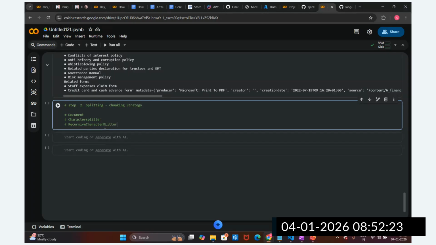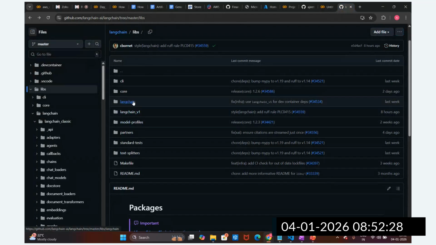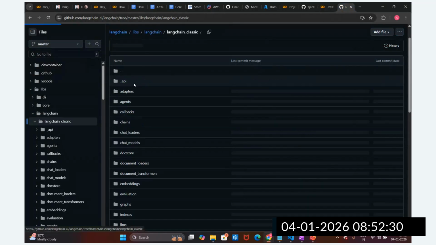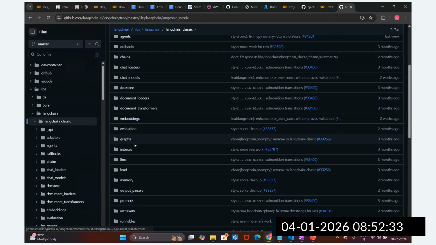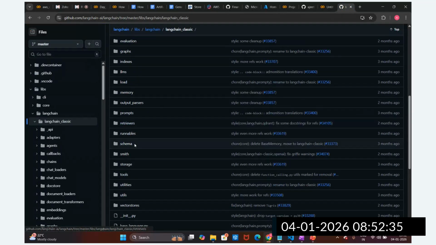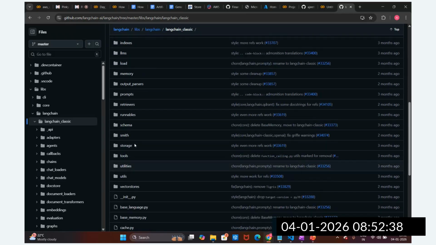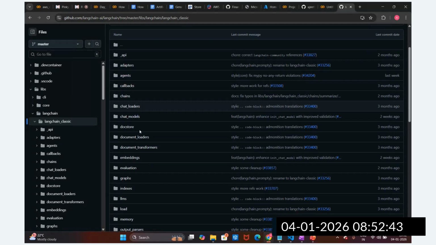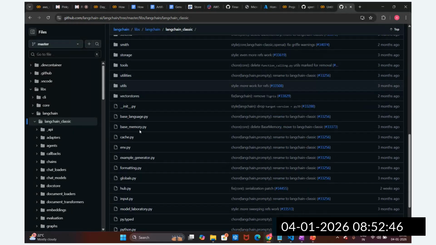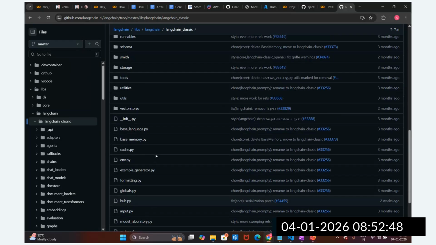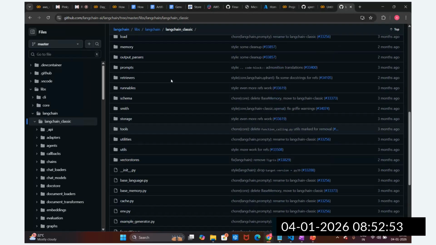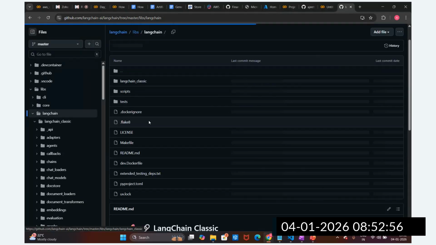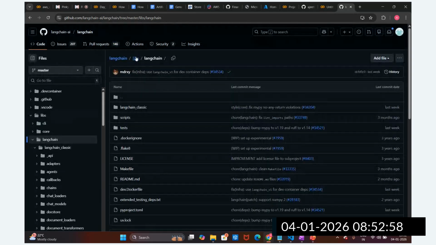So how do you find this? If you go to the LangChain GitHub, on the classic one, we can see there are splitters, different chunking strategies, and document loaders. Chunking is not shown here, but you can see the documentation. Let me go to the text splitter. Let me go back.